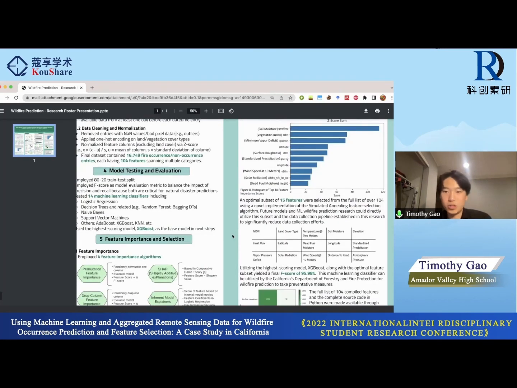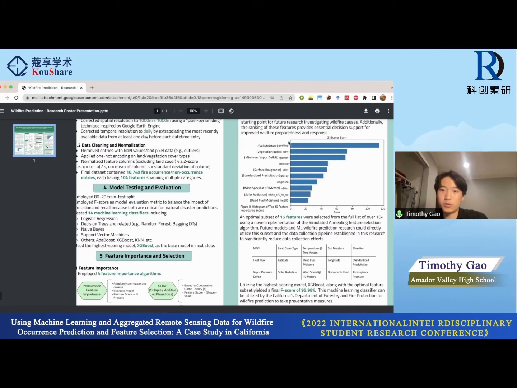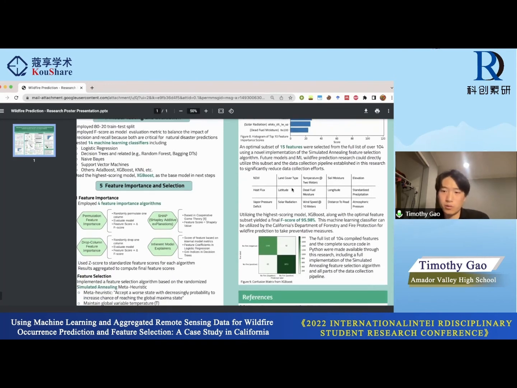And so future models and machine learning wildfire prediction research could directly utilize the subsets and the data collection pipeline established in this research to significantly reduce data collection efforts. And the 15 features are actually right here. And on closer examination, a lot of these features are similar to the top 10 most important features. However, there are some differences because in order to optimize the latent interactions between features, it's not necessary to include a lot of features because a lot of them are closely related to another feature.